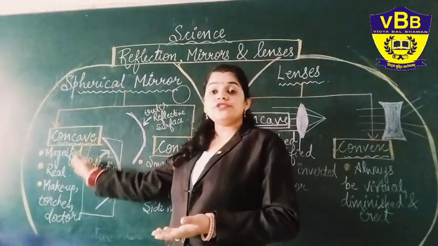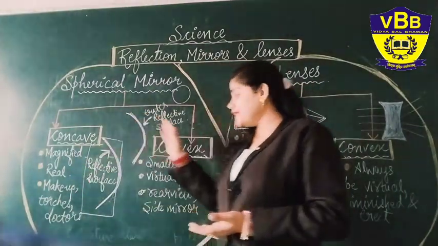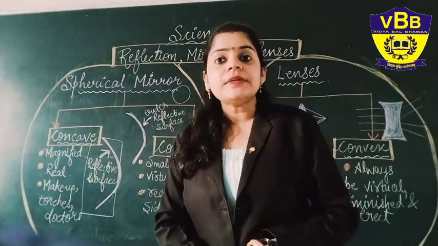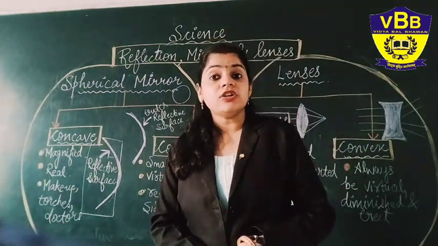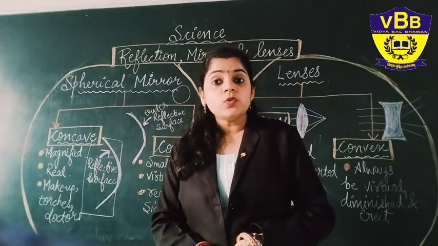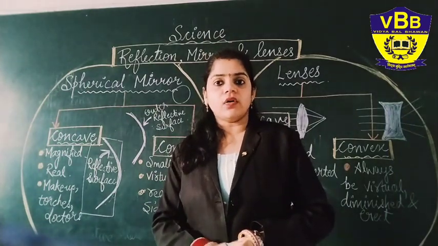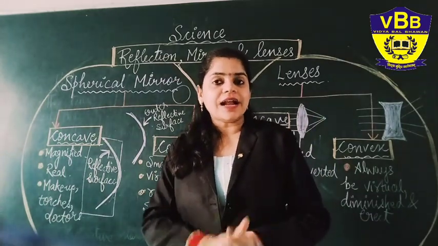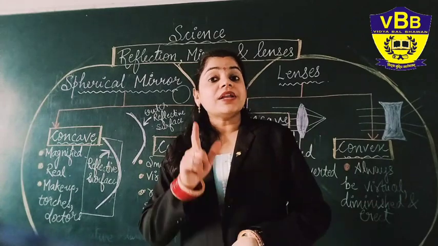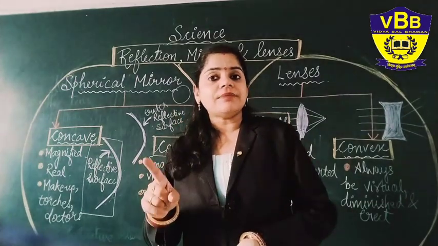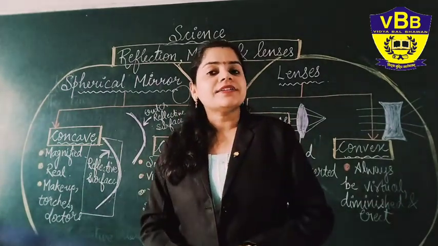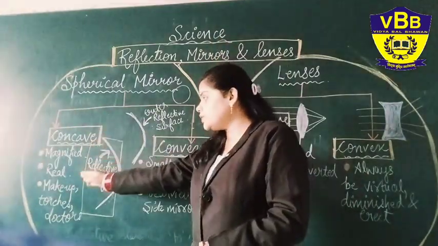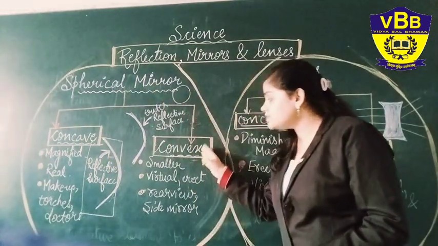Next, one shows a real image and the other shows a virtual image. Now what is real and virtual? Real means it can be easily obtained on a screen. When you place a screen in front of its reflection and you can see the same reflection on the screen, that is a real image. But when you are not able to obtain that image on the screen, that is known as a virtual image. So the concave mirror is showing you the real image while the convex mirror is showing you the virtual image.